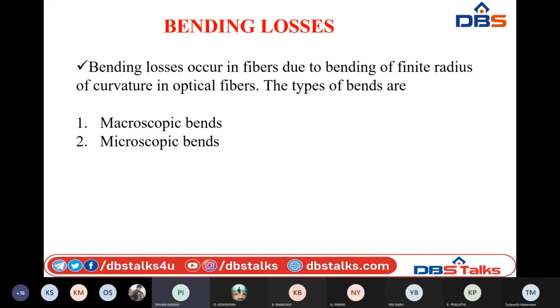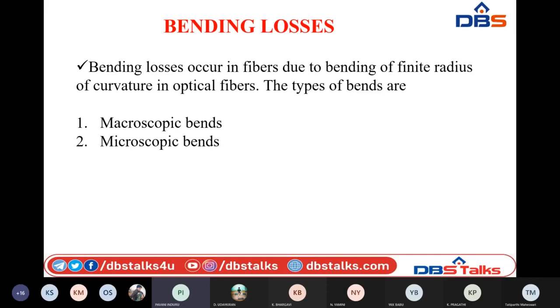Due to that, the principle of total internal reflection may not happen correctly. That is why the signal traveling through the fiber optic cable may escape from the core and enter the cladding, and the amount of light energy is lost.